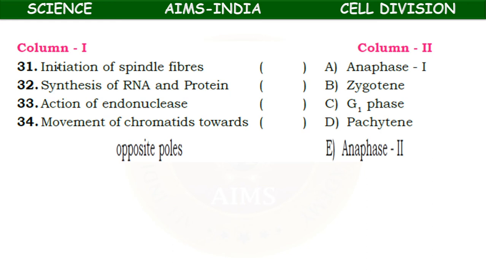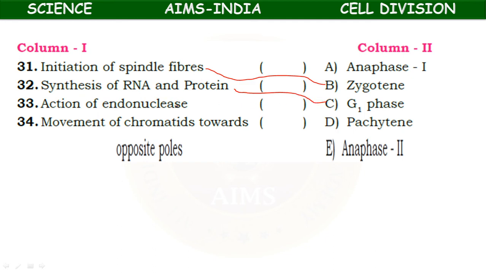Okay. Here the first one, initiation of spindle fibers. Always spindle fiber initiation takes place during, we have to consider, meiosis 1 prophase 1 mainly. Okay. So here during zygotene the initiation of spindle fibers takes place. Next, synthesis of RNA and proteins takes place during the gap 1 phase of the cell cycle.